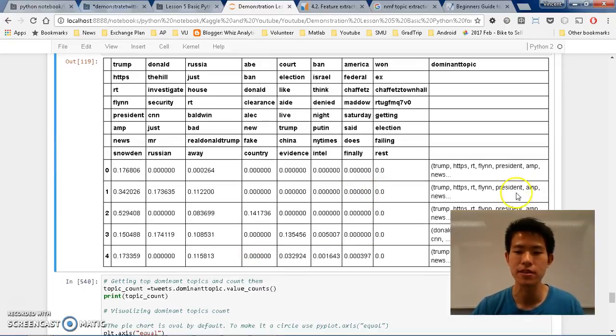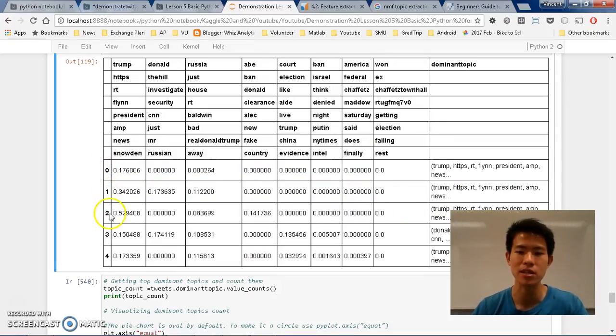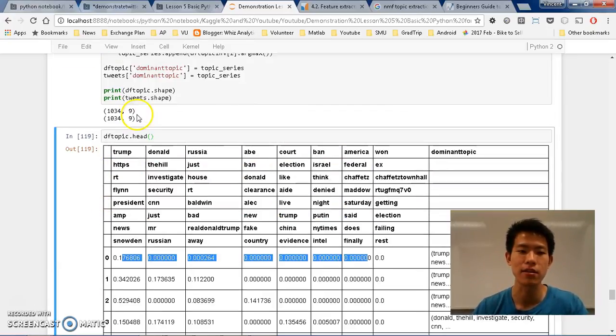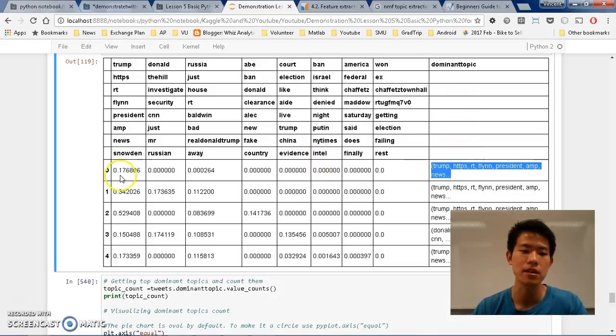So this is the kind of thing that I get. You see there's a likelihood for each text: text 0, text 1, text 2. And then I can see the dominant topics that there are. The higher the likelihood of the topic, the more likely it is to be the dominant topic. And then I can see and tick the dominant topic here about Trump. As you can see, 0.17 is higher than the rest, so the dominant topic of this text is Trump. This one is Donald, investigate.